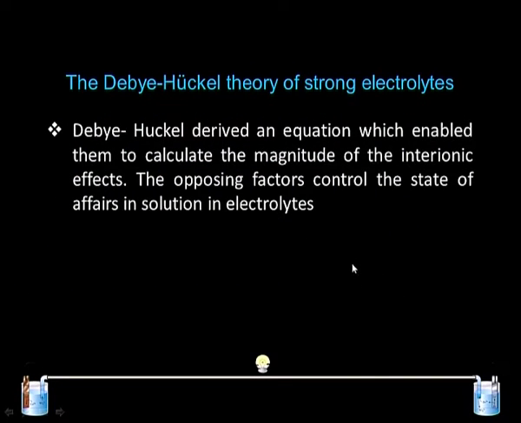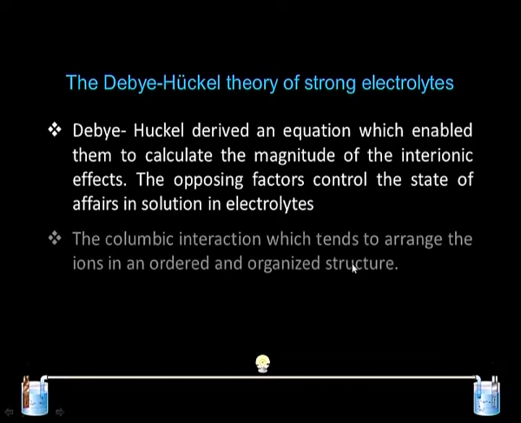Debye-Huckel put forward an equation which enables them to calculate the magnitude of the interionic effect. The opposing factors control the state of affairs in an electrolyte solution. If we try to understand how the ions are going to behave in the solution, first we have to understand how they attract each other. The main difference comes from the formation of ion pairs. An ion pair is formed because we have very strong interaction between the ions, the Coulombic interaction, which tries to arrange the ions in a particular manner.